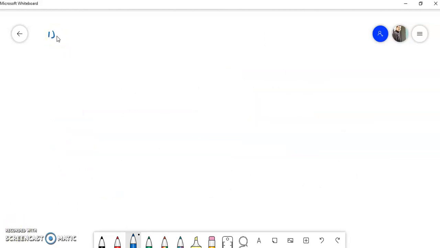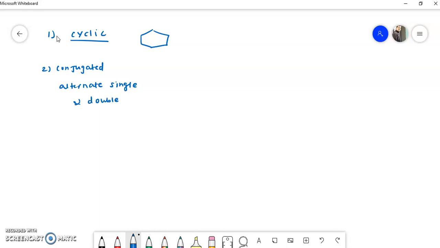Let's take the first condition, that a compound should be cyclic. There is no need to explain the meaning of cyclic. Then it should be conjugated. Conjugated means alternate single and double bonds should be there. That is called conjugation. So I will draw here alternate single and double bonds. Suppose here is a double bond, then a single bond, then a double bond, then a single bond. Now there are alternate single and double bonds in this structure.